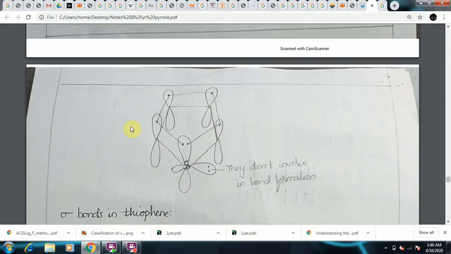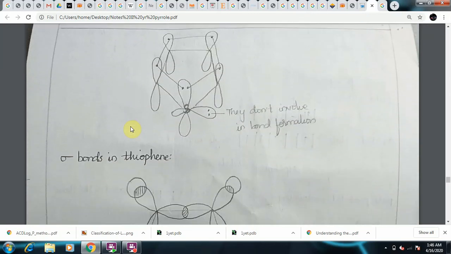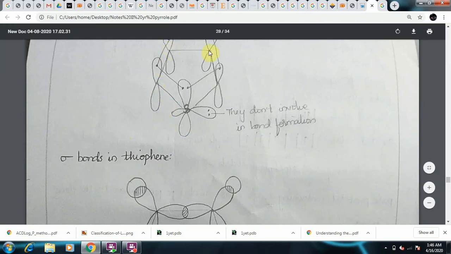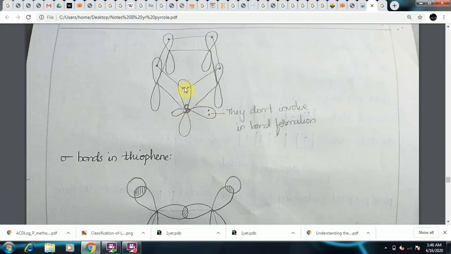Coming to the molecular orbital structure of thiophene, as you know each carbon will be holding a pure p orbital with a single unpaired electron, and the sulfur will be holding 2 lone pairs of electrons. One lone pair is present in the pure p orbital. This is a pure p orbital, and this is the sp2 hybrid orbital which is perpendicular to the plane of the p orbital. So the sp2 hybrid orbital also holds a pair of electrons, but the lone pair which is present in the pure p orbital is involved in resonance. Why? Because the sp2 hybrid orbital electrons are lying perpendicular to the plane of the p orbital,